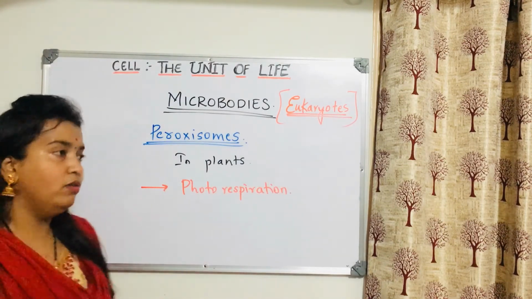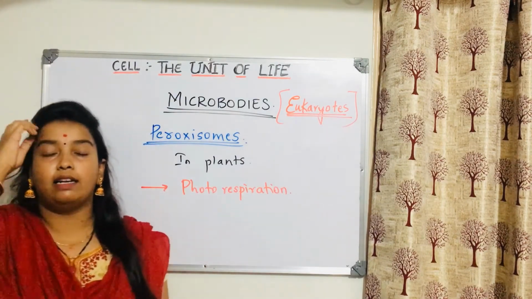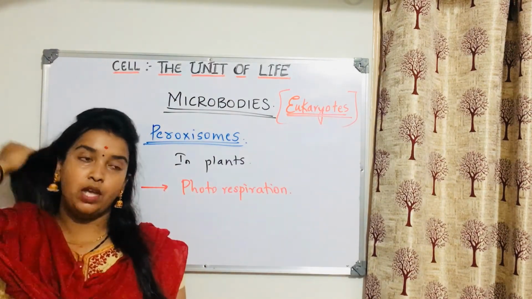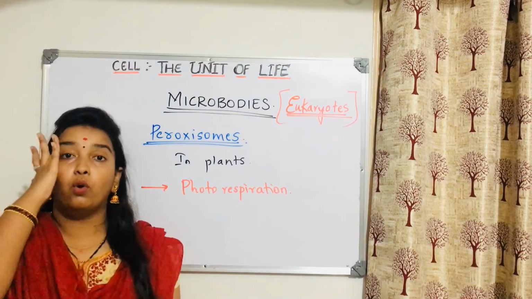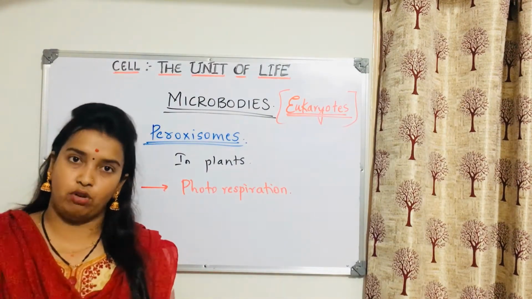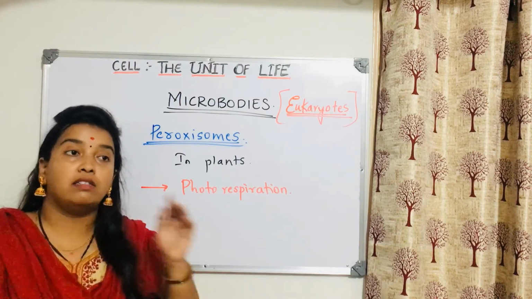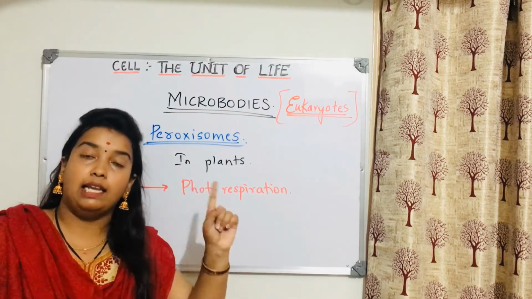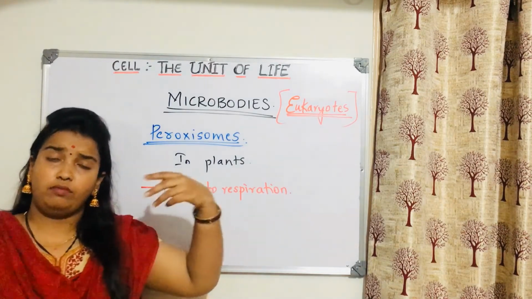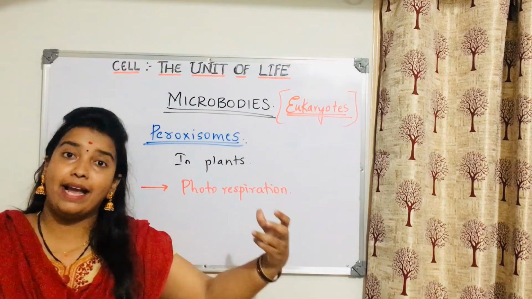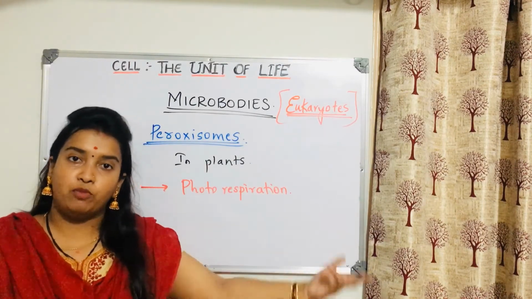What we studied in this concept: photosynthesis is a good thing for plants. It produces glucose with the help of the light reaction and dark reaction of photosynthesis. But this is the opposite process. In photosynthesis, RuBP combines with carbon dioxide to form 3-PGA.